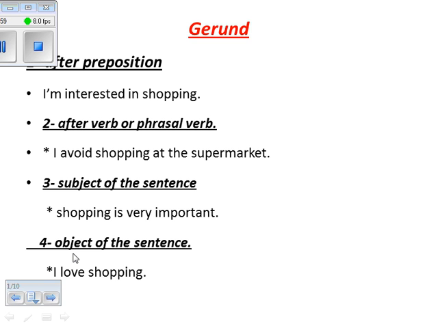So the last condition, I use gerund or ing once I'm talking about the object of the sentence. So when I say I love shopping, this gerund, which is shopping, I add ing, because this is object. So let's recap again. I use gerund under 4 conditions. The first condition is after preposition, interested in shopping. The second condition, and remark this condition, after specific verbs or phrasal verbs. The third condition, the subject, and the last condition, object. Okay?